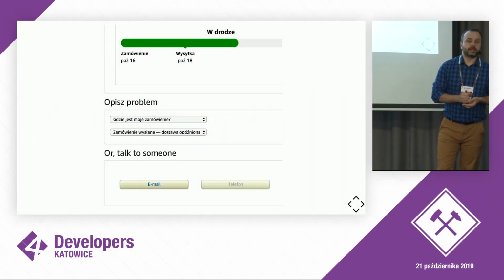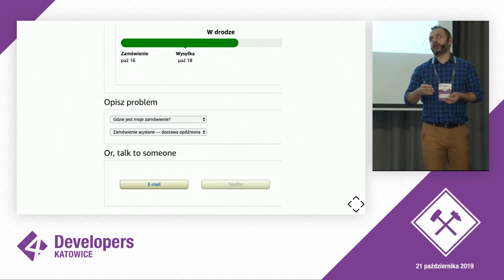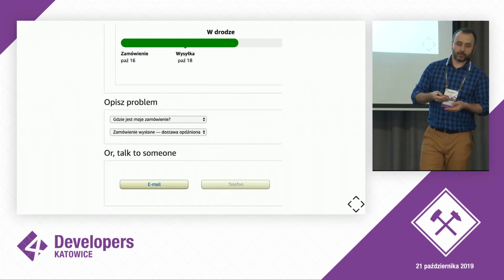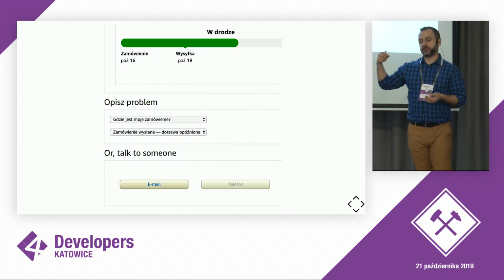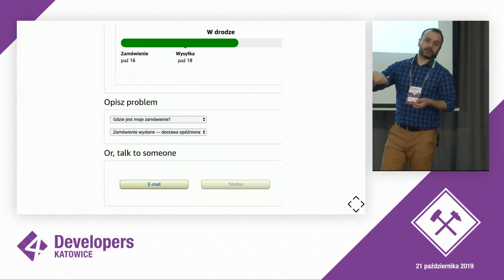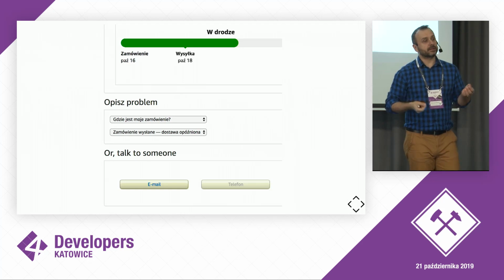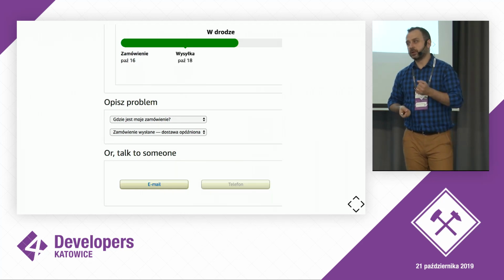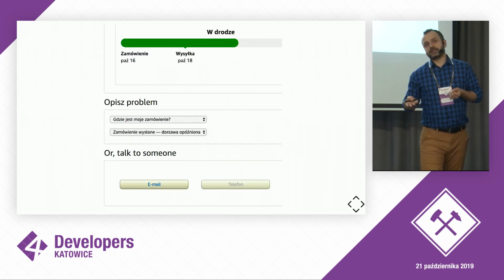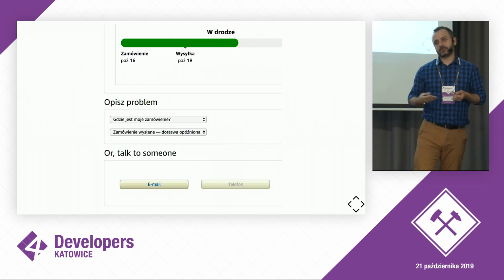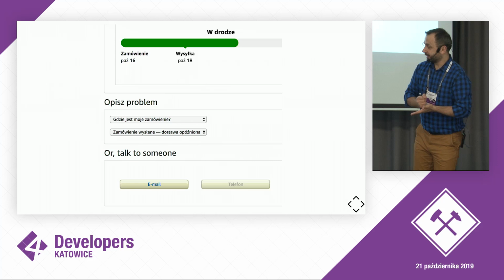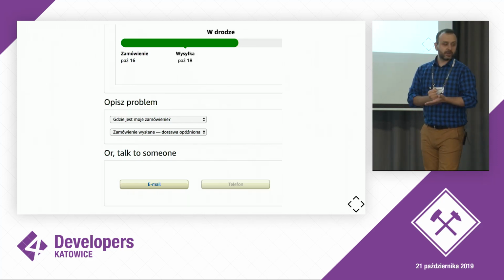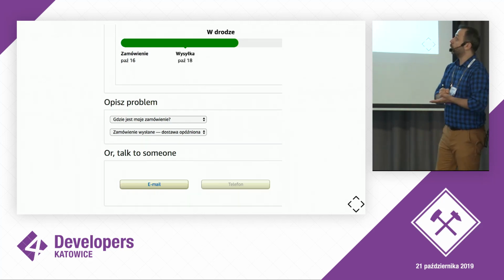Another example is if we make an order in an online shop, and we have already paid for it, we have decided what the shipment method is, and so on and so forth, and we are awaiting this order to be delivered to us, and for some reason 2 days have passed and there is no delivery, 5 days have passed, or even 2 weeks, and we are wondering what is wrong.